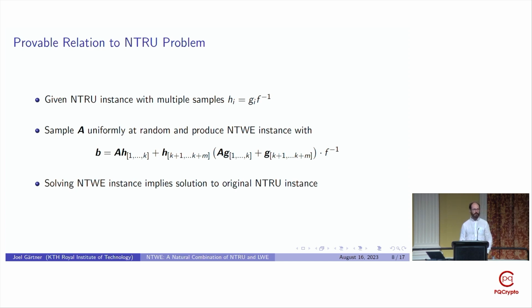And if we are given multiple samples from such an NTRU distribution, we can quite easily see that we can use these to construct an instance of the NTWE problem by simply sampling A matrix uniformly at random and using these NTRU samples to construct an NTWE instance, with this NTWE instance having the same denominator, f inverse, as the original NTRU instance. And as such, if we can solve this NTWE instance, we can solve the original NTRU problem, showing that the NTWE problem is at least as hard as this version of the NTRU problem with multiple samples.